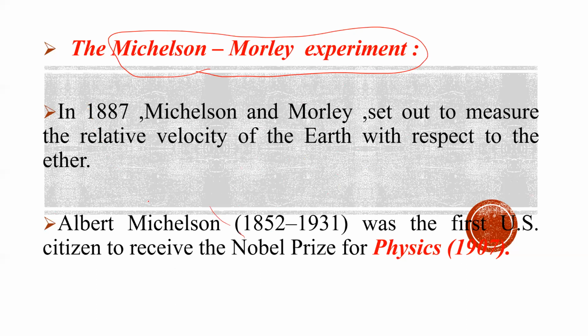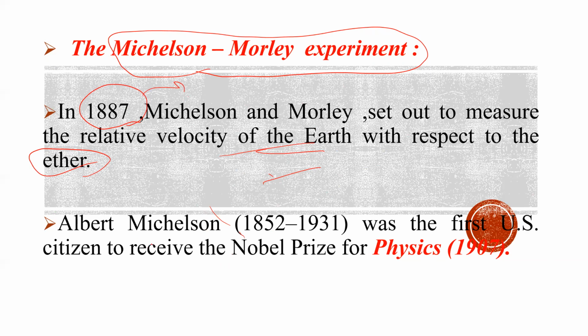According to this experiment, they wanted to measure the relative velocity of Earth with respect to this medium called ether. They just wanted to measure the relative velocity of Earth with respect to the medium called ether. In 1887, they proposed this experiment.